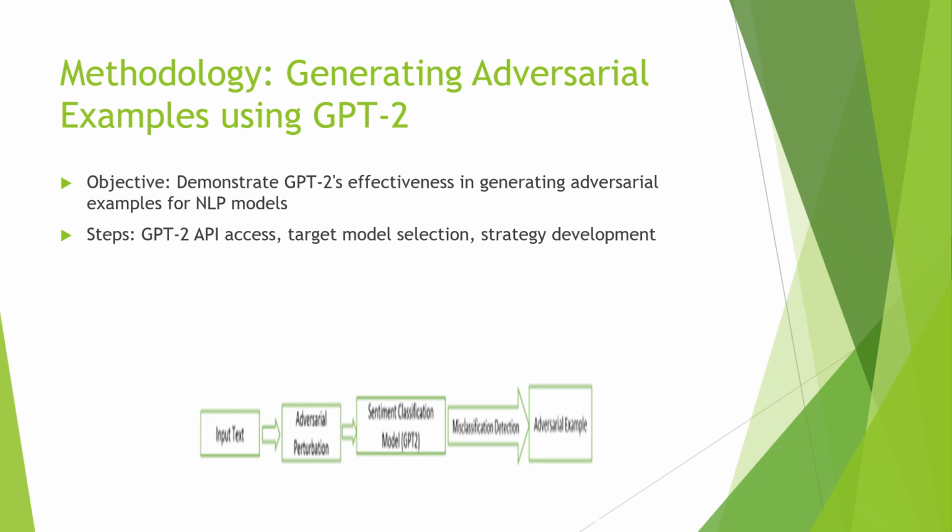Then the strategy development. Once the target model is selected, the focus shifts to developing an effective strategy for generating adversarial examples. This may involve applying various techniques such as synonym replacement, gradient-based methods, or other advanced approaches. Generating effective adversarial examples with GPT typically involves an iterative process of experimentation and refinement. The strategy may be adjusted or fine-tuned to maximize the impact on the target model's prediction.